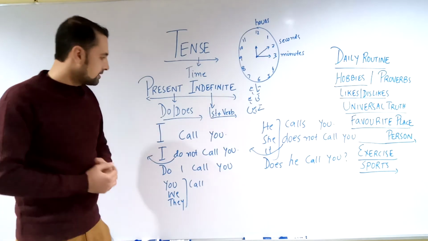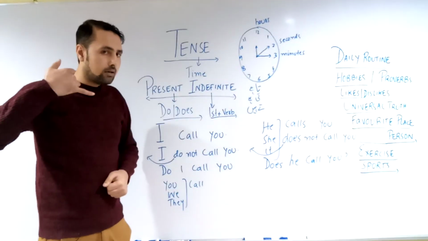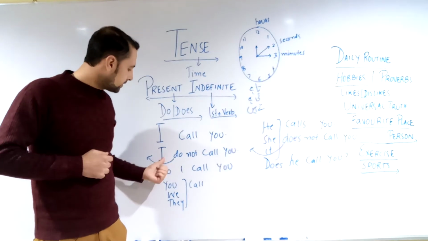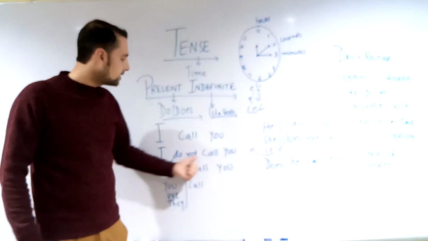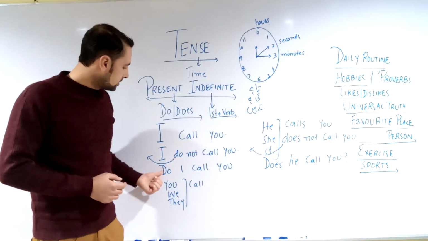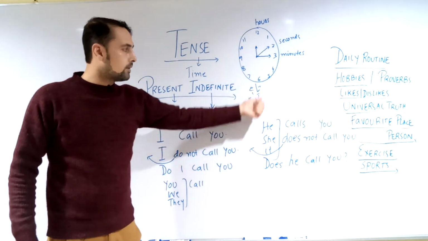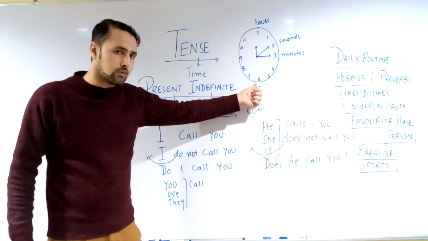If you look at the sentence here, we have: I call you. मैं तुम्हें call करता हूँ. If I want to make it negative: I do not call you. मैं तुम्हें call नहीं करता हूँ. Do I call you? क्या मैं तुम्हें call करता हूँ? All around, in the end it is ता हूँ, ता हूँ.